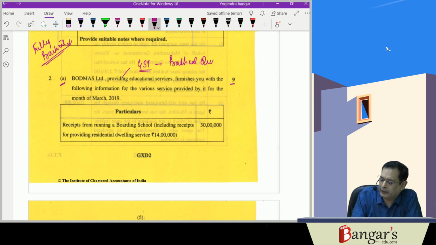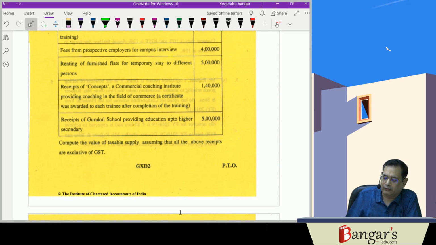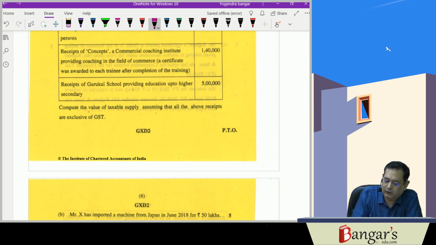This is a practical question of 9 marks. As you are aware, this is 9 marks. So question number 2, clause A, is what? Of 9 marks. And this is also one question which is covering the determination of the value of taxable supply. Exemptions have been there, and you are required to determine what is the value of taxable supply.